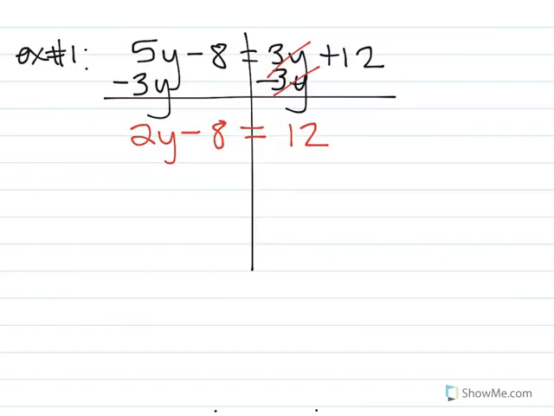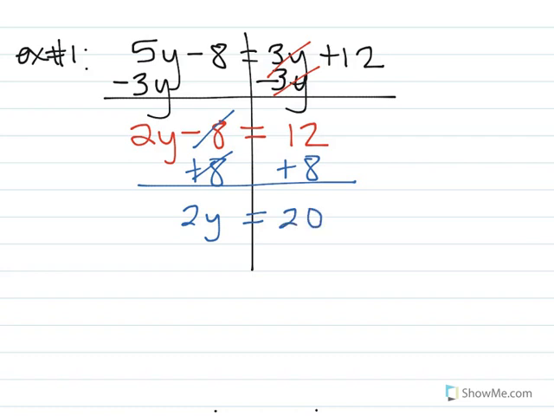Okay, so now my last step is to go now to the remaining 2-step equation. So yesterday we learned how to actually get rid of the numbers away from the variable. So this number right here is our number that is not attached to the variable, so we're going to get rid of that first. So I'm going to go ahead and add 8 to both sides, and then we are left with a 2y equals, because those were able to cancel each other out, and then 12 plus 8 is 20.